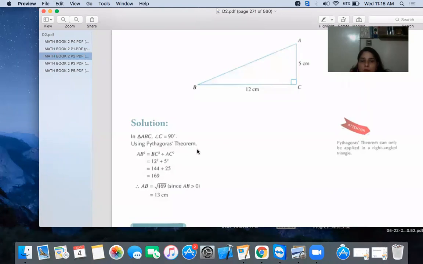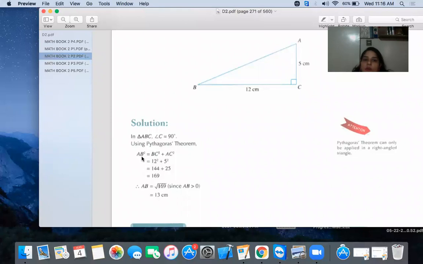So using the Pythagoras theorem, what is the formula of the Pythagoras theorem? The formula is hypotenuse square is equal to base square plus opposite side square, okay. Let's see, AB square. What is AB? AB is the hypotenuse, right? Everyone should memorize the formula of the Pythagoras theorem. This formula is followed throughout the chapter, okay? So we follow the formula AB square.